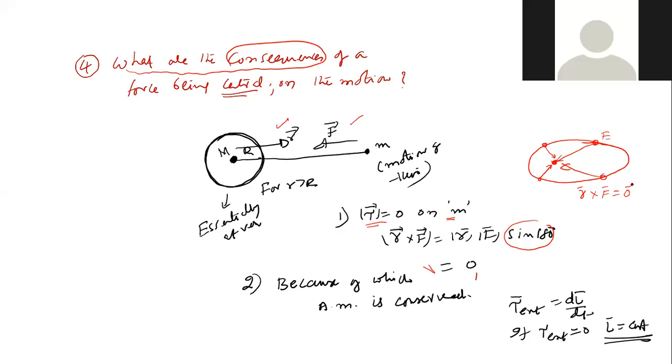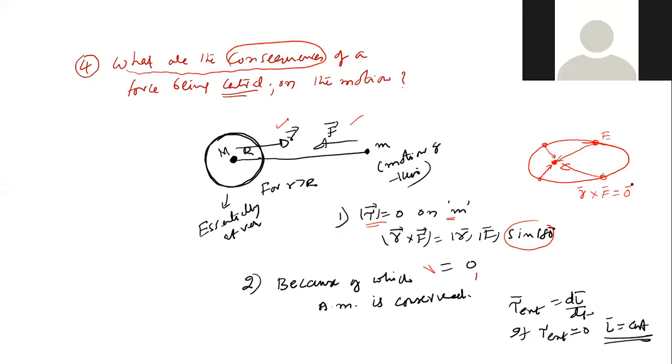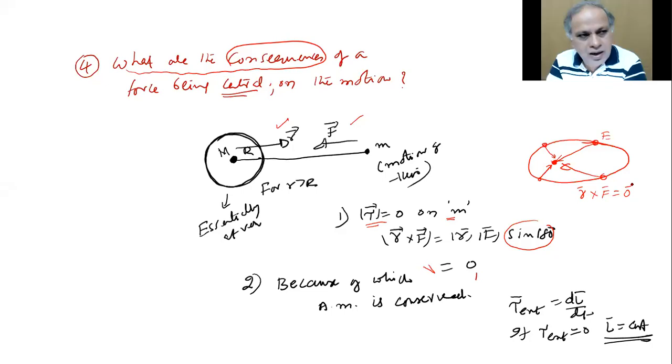It has no perpendicular component. All the time the force is along the r only, the radius. It may be along r with 0 degrees or opposite to r with 180 degrees. Attractive, 180 degrees. Repulsive, 0 degrees.